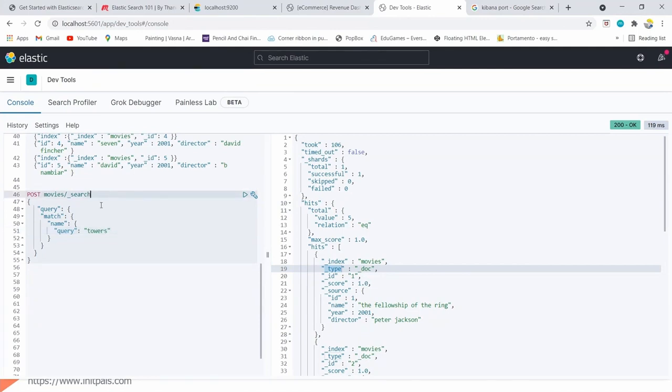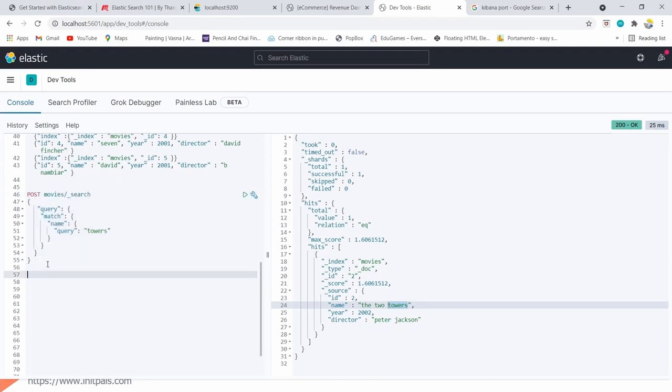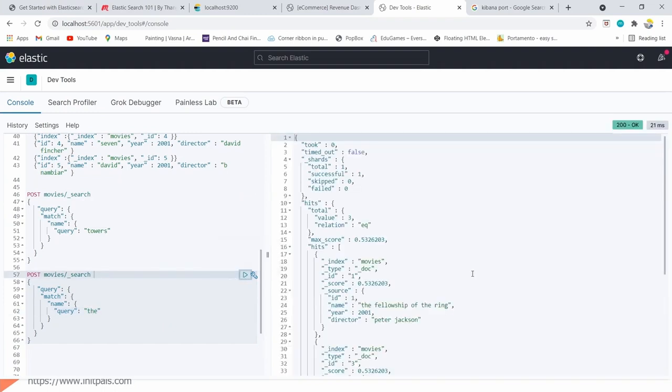So let's say towers. You can see that because I have the data towers, I'm getting the data towers. There are five movies, and out of five, only one movie has the value towers, so it is returning towers. Let's try something else here: the.